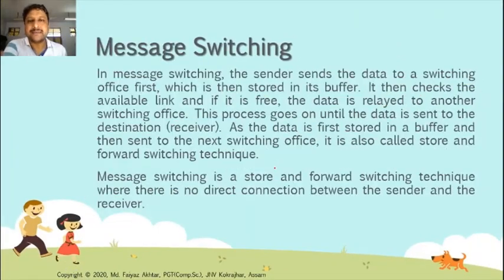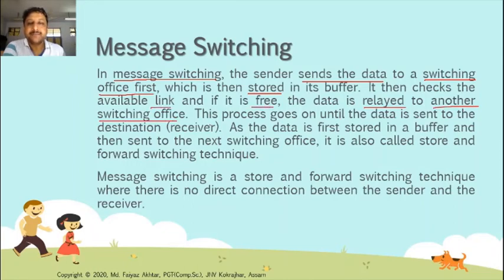Message switching. In message switching, the sender first sends the data to a switching office, where it is stored in a buffer. It then checks the available link, and if it is free, the data is relayed to another switching office. Relayed means resent to another switching office when the link is free.